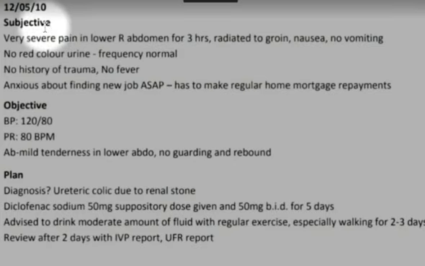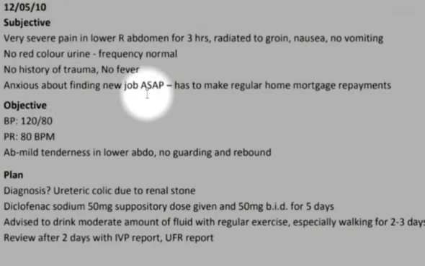Okay, so let's see. Very severe pain in lower right abdomen for 3 hours, radiated to groin, nausea, no vomiting. Let's read and finalize later. No red color urine, frequency normal, no history of trauma, no fever, anxious about finding a new job as soon as possible, has to make regular home mortgage repayments.